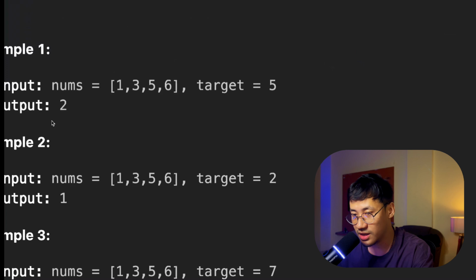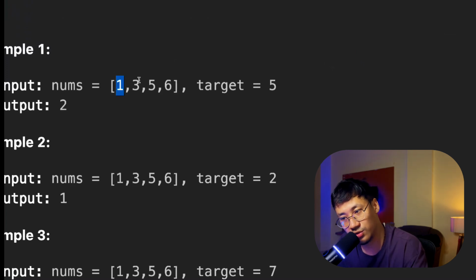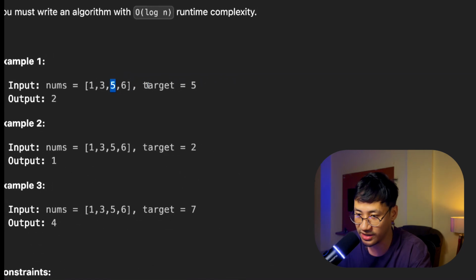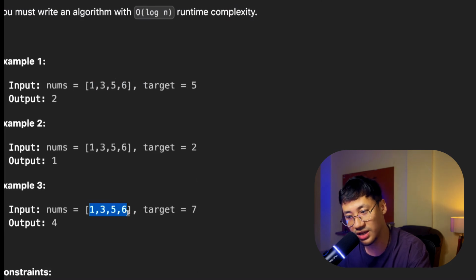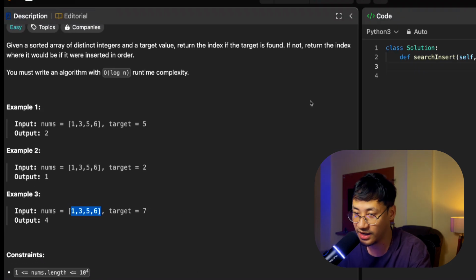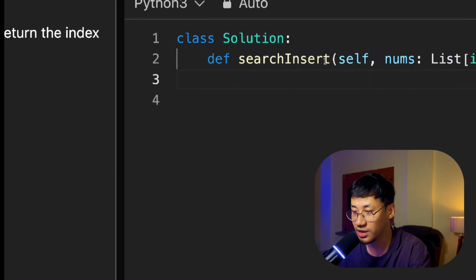Logic is, if it is smaller, go to the next number. If it is smaller, go to the next number. Is it smaller? No, it is not. It is equal. So you need to return this particular index. That's it. If it goes till the last and it is not finding, then return the length of the array.